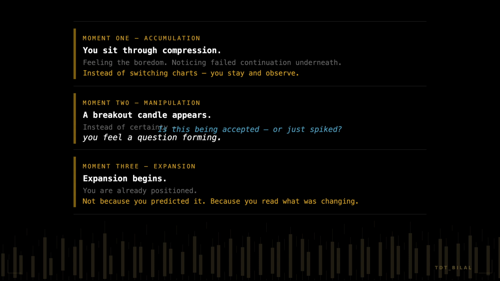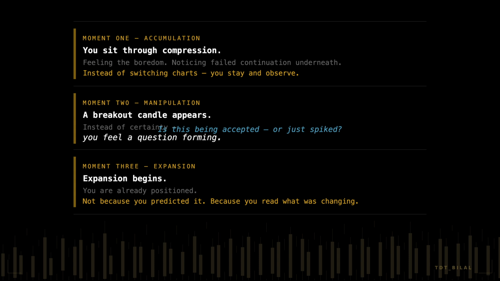It happens the first time you sit through a compression, feeling the boredom, noticing the failed continuation underneath it, and instead of watching charts, you stay and observe. It happens the first time a breakout candle appears and instead of certainty you feel a question forming. Is it being accepted or just spiked? And it happens the first time expansion begins and you are already positioned. Not because you predicted it, but because you read the behavioral clues while everyone else was waiting for confirmation. That transition does not come from watching videos.